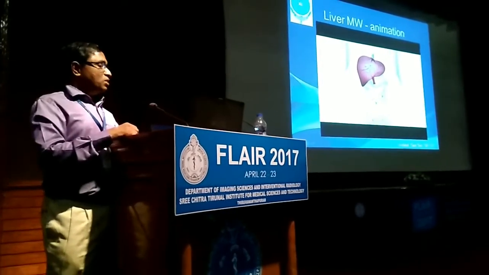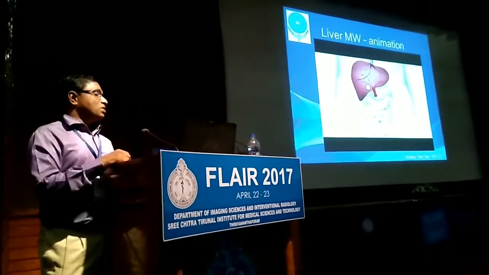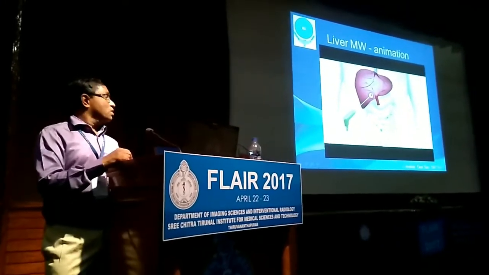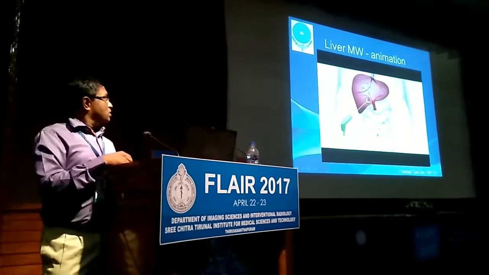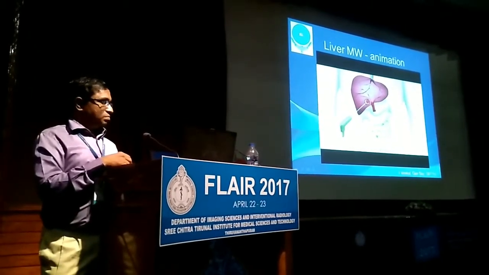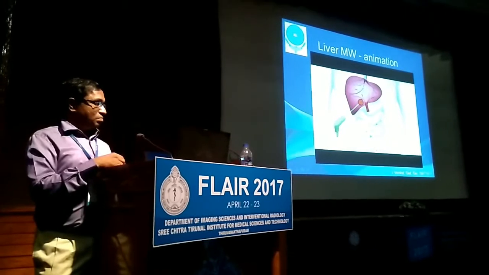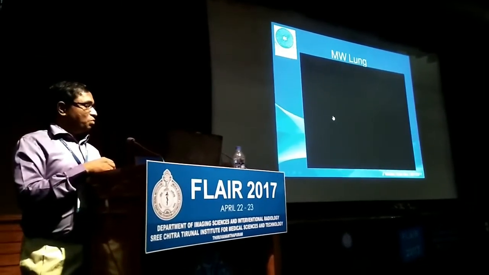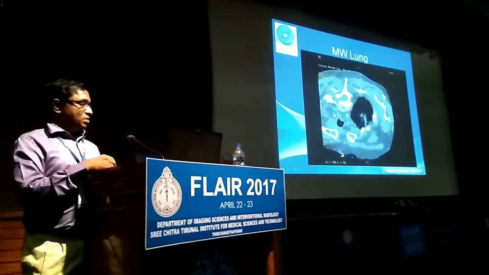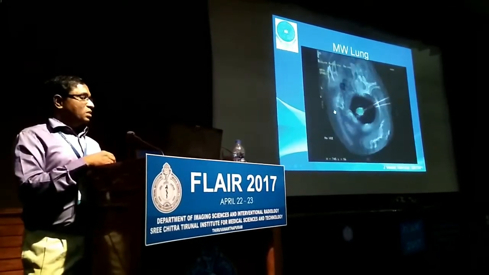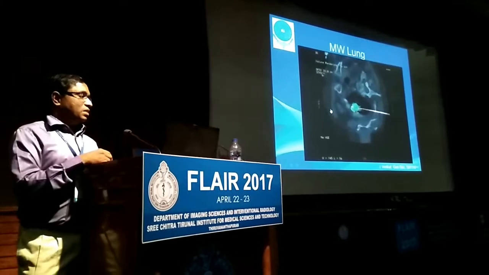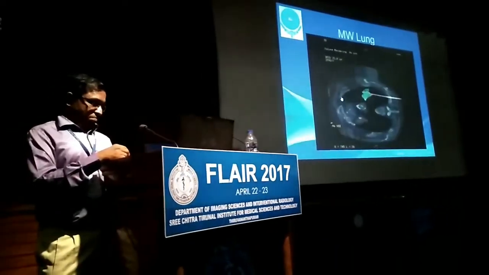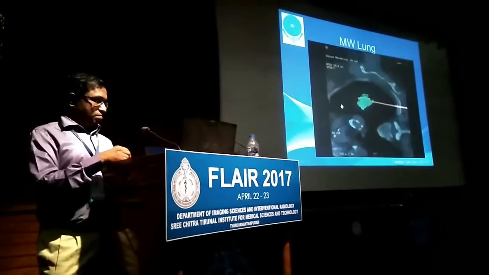How is it done? We place the small needle there, and you can see it going across the tumor, and then it is burned. Can you see the color changes? It is actually burning. One more case done with microwave in the lung. Can you see the tumor? The needle is placed and heat is generated. Finally, the heat covers the whole tumor and the tumor is burned.